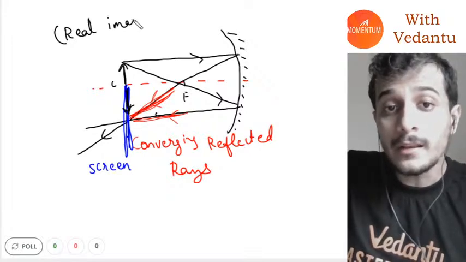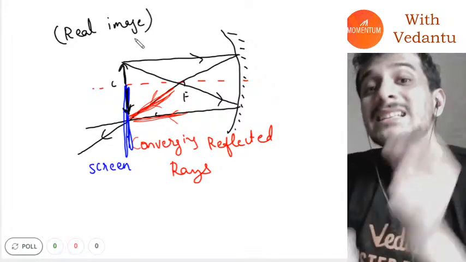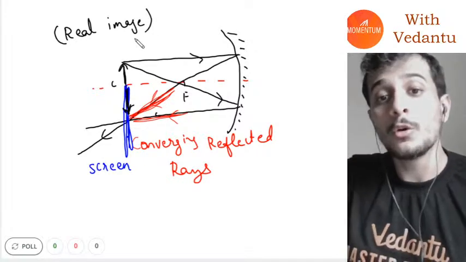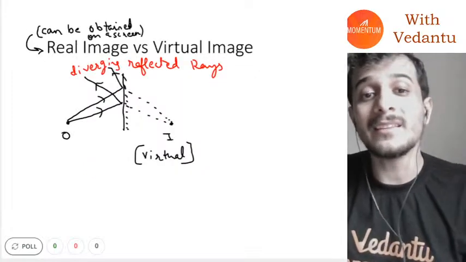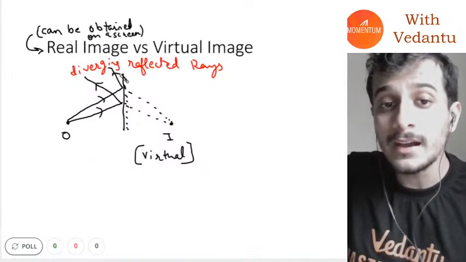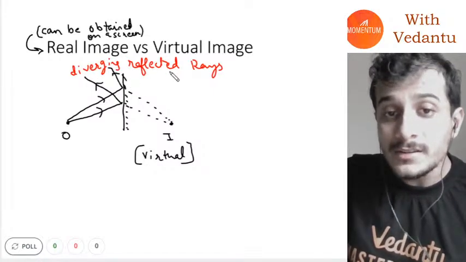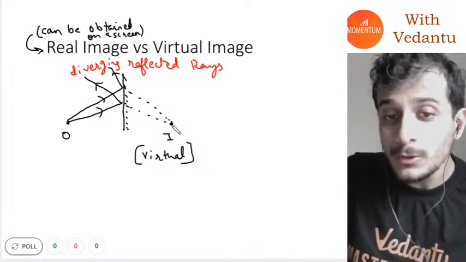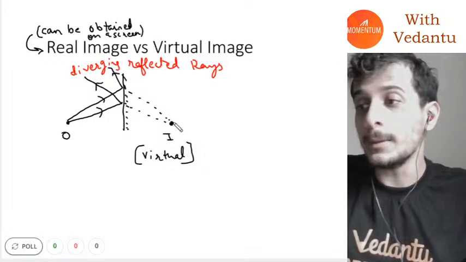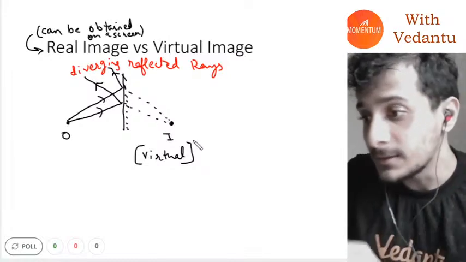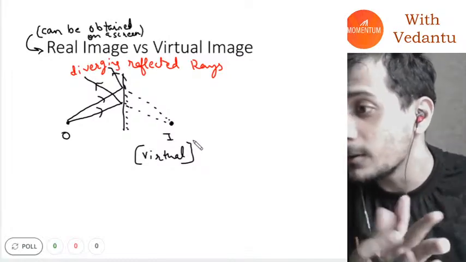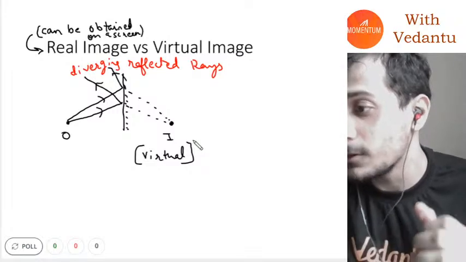In case of a real image, guys, the rays actually meet at a point. They are converging reflected rays. In case of a virtual image, guys, what happens is that the rays are diverging after reflection and they appear to be coming from a certain point. I hope everybody understood.